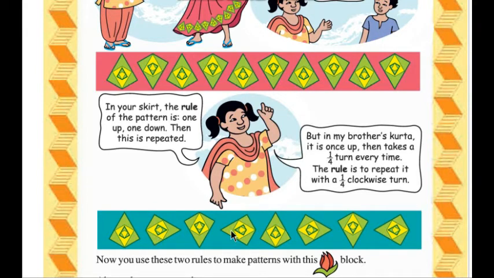Children, you also learned about 1/4 turn in chapter number 5. Does it look the same? In that chapter also you learned 1/4 turn and half a turn. So observe this picture here. This is one up, then one down, up, down. This pointed part up, then pointed part down, then tips up, then tips down, and in this way this pattern is repeated.